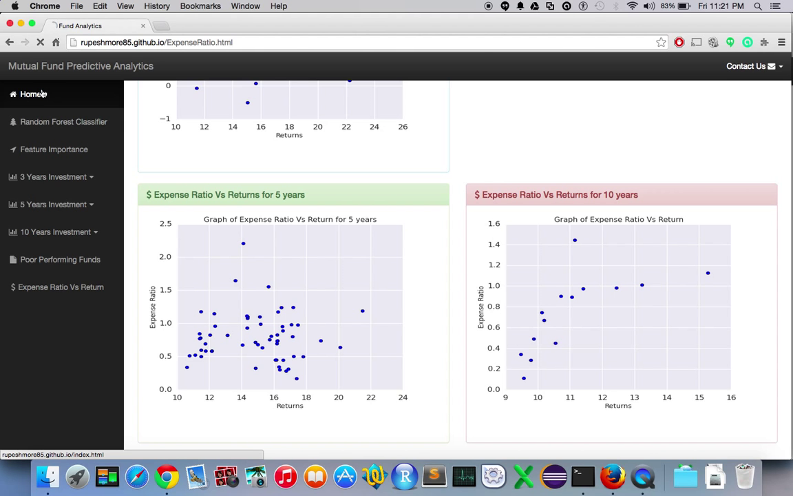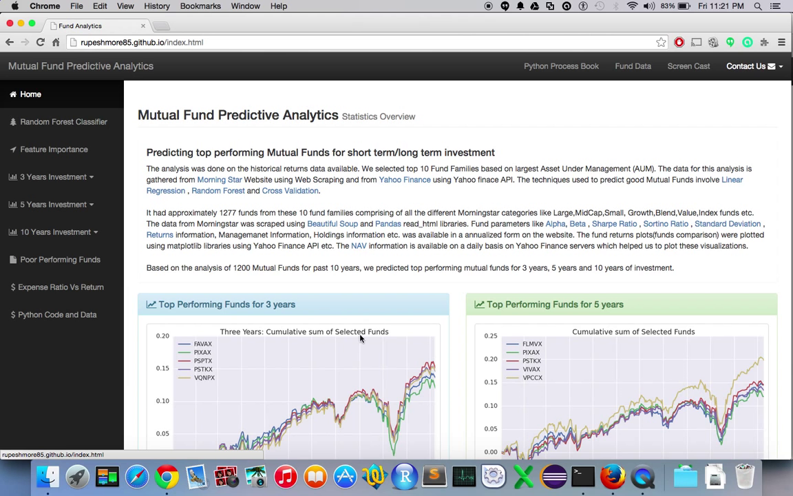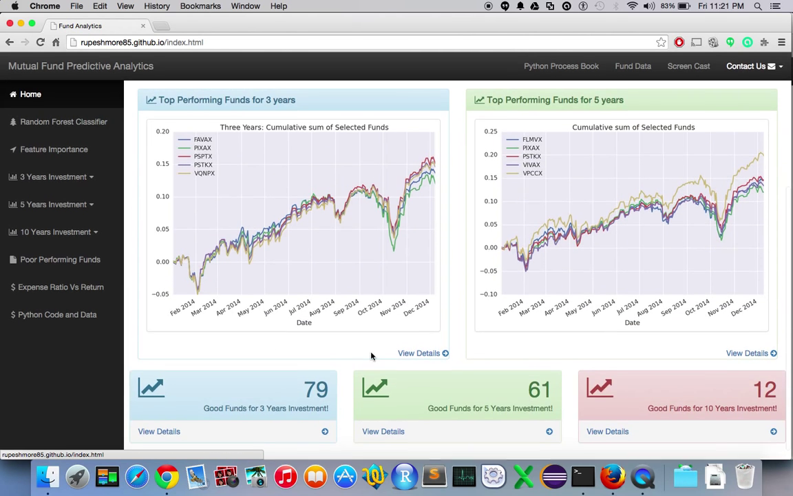So to summarize, we used random forest classifier, linear regression, and cross-validation technique to predict top-performing fund for long-term and short-term investment. Based on our analysis, we predicted 79 funds good for 3 years investment, 61 funds good for 5-year investment, and 12 funds good for 10-year investments.